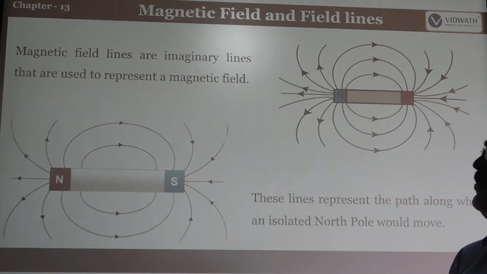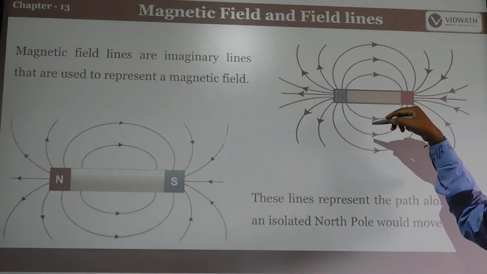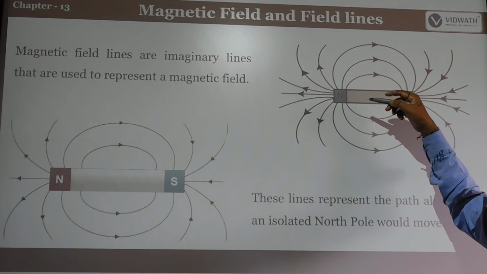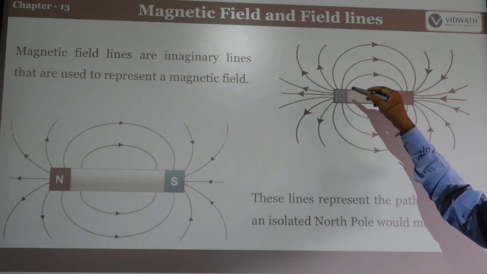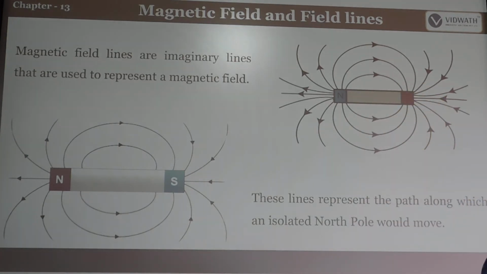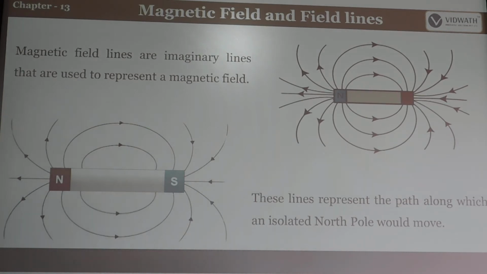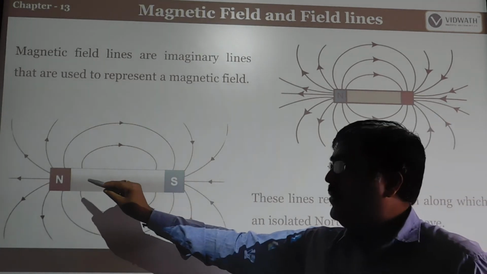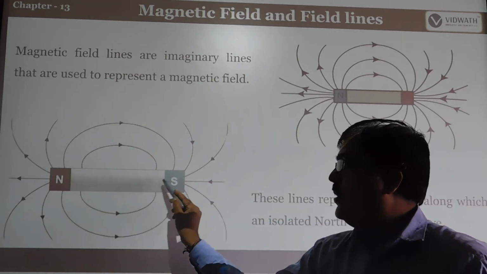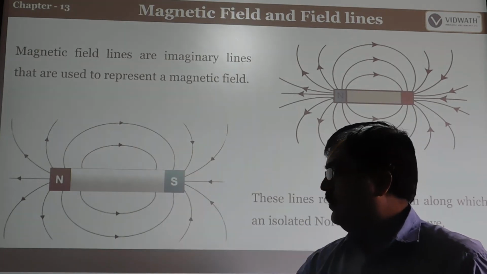Magnetic field lines are imaginary lines which are used to represent the magnetic field. These lines represent the path along which an isolated north pole would move. Whatever magnetic field lines are produced, they move from the north to the south pole. Look at the picture.